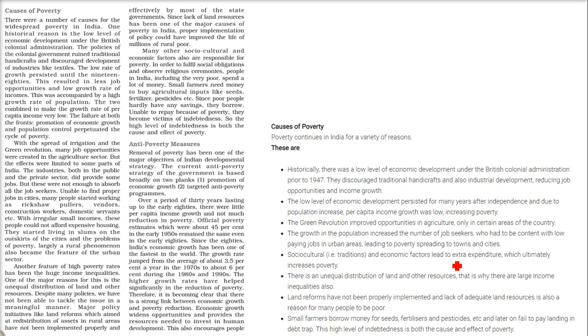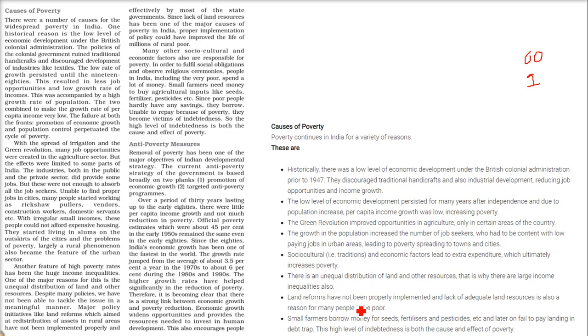That is, people spend more on a girl's marriage than on educating her. There is an unequal distribution of land and other resources. That is why there are large income inequalities. If you see, 60% of the wealth of India is with only 1% of the total population. So there is an unequal distribution.